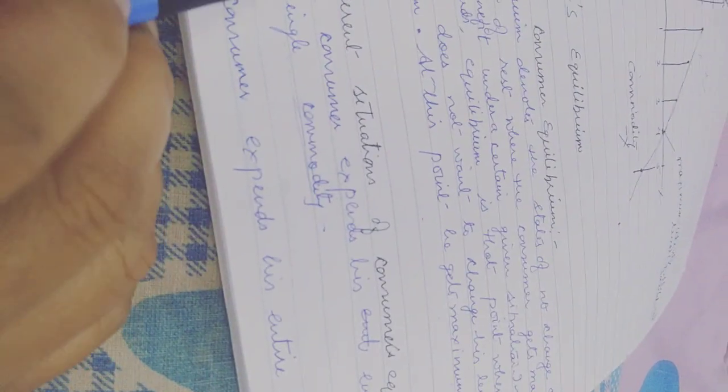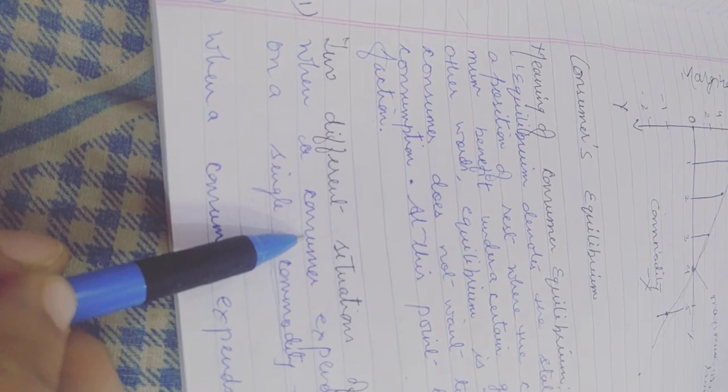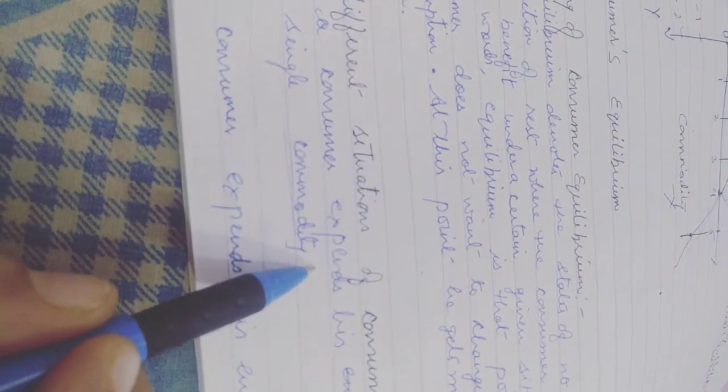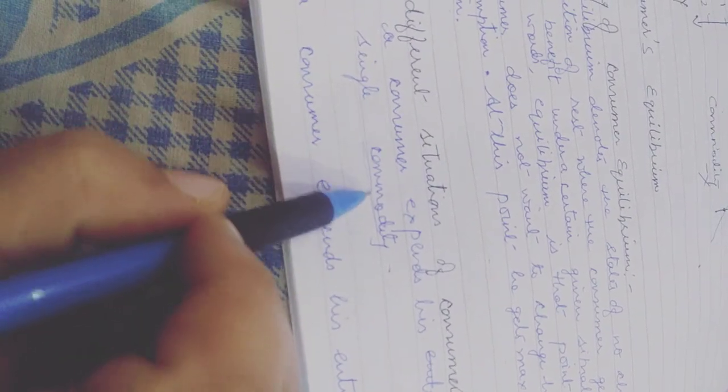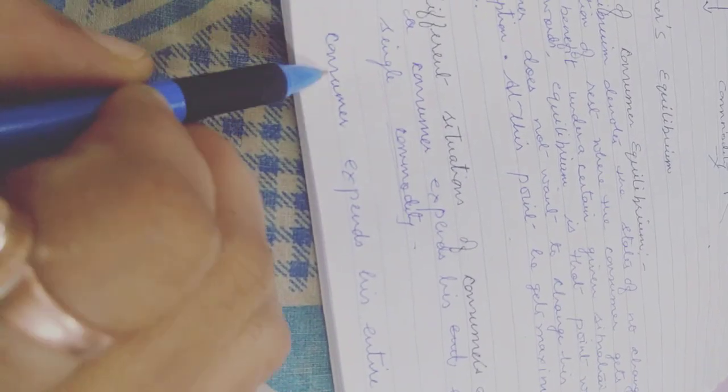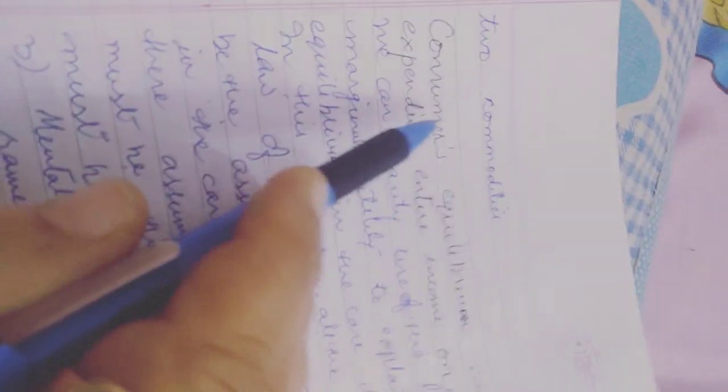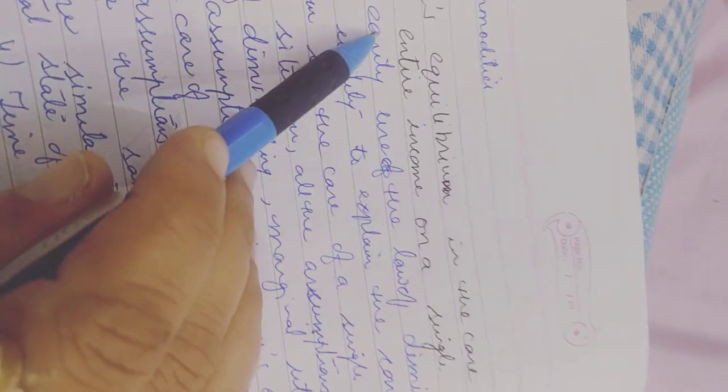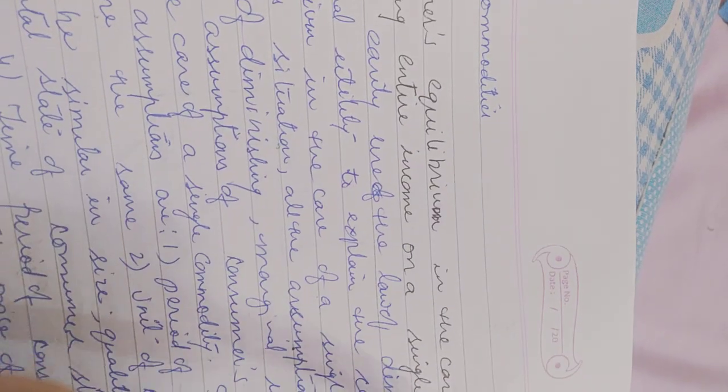There are two different situations of consumer's equilibrium. First is when a consumer spends his entire income on a single commodity, and second is when a consumer spends his entire income on two commodities. First of all, consumer's equilibrium in the case of spending entire income on a single commodity.